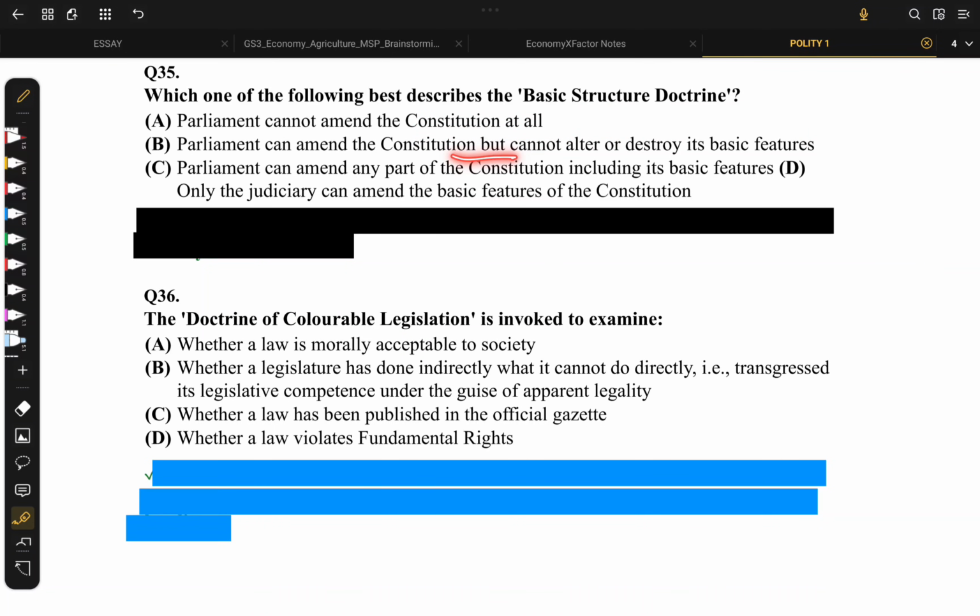Parliament can amend the constitution but cannot alter or destroy its basic features. Okay, let's consider it. Parliament can amend any part of constitution, including its basic features. It's absolutely wrong. Only the judiciary can amend the basic features of constitution. While judiciary does have some role in defining the basic structure doctrine, it is not only the judiciary that can amend it. So we arrive at option B.